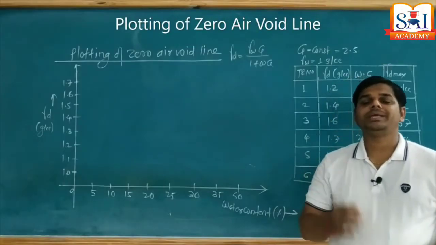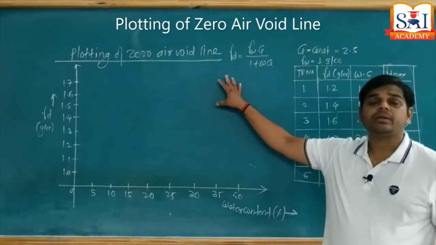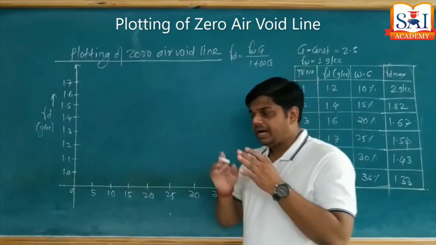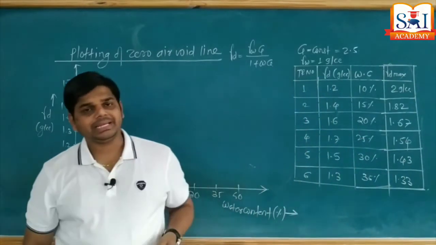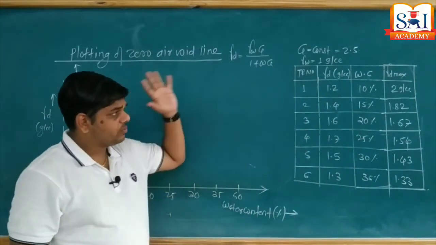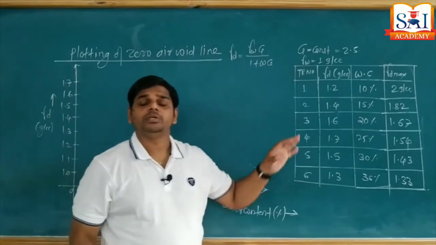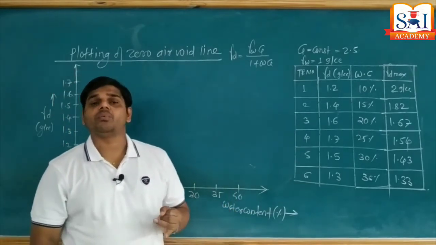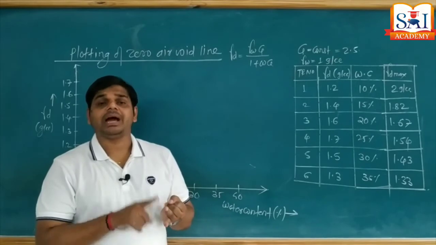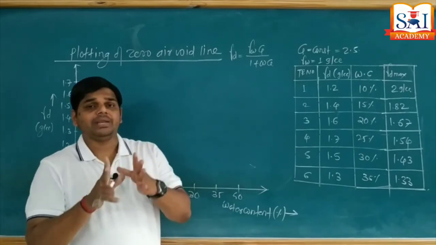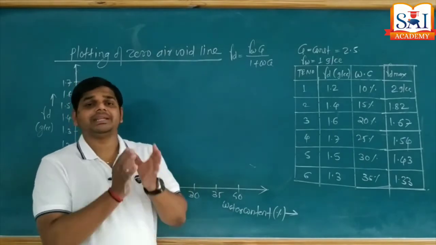Moving towards plotting of the zero air void line. For that, we'll consider one practical example, so the values are given in tabular form. To plot a compaction curve, we require dry unit weight and water content. These values we are going to consider as an example.